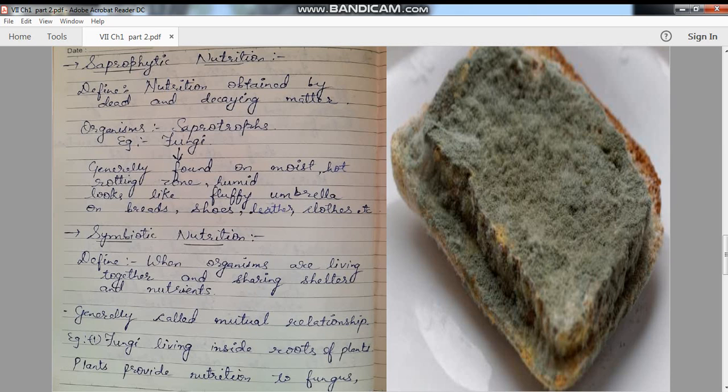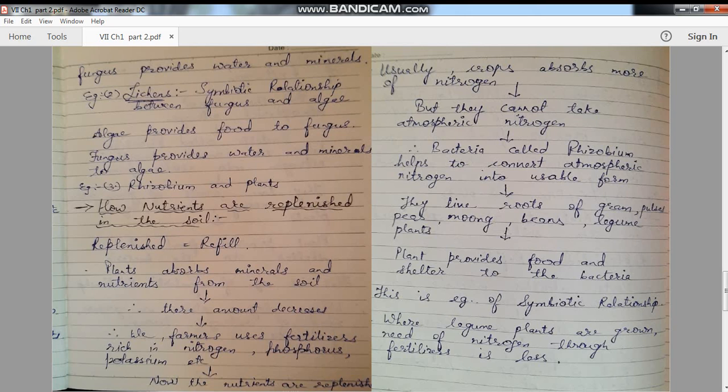Now the next mode of nutrition is symbiotic nutrition. Symbiotic nutrition means the organisms are living together, sharing the nutrients and the shelter. Generally it is also called a mutual relationship. They will be completely sharing and utilizing each other's nutrition. The first example of symbiotic nutrition is the fungus living in the roots of a plant. Here the role of the plant is to provide nutrition to the fungus, while the fungus provides water and minerals to the plant.